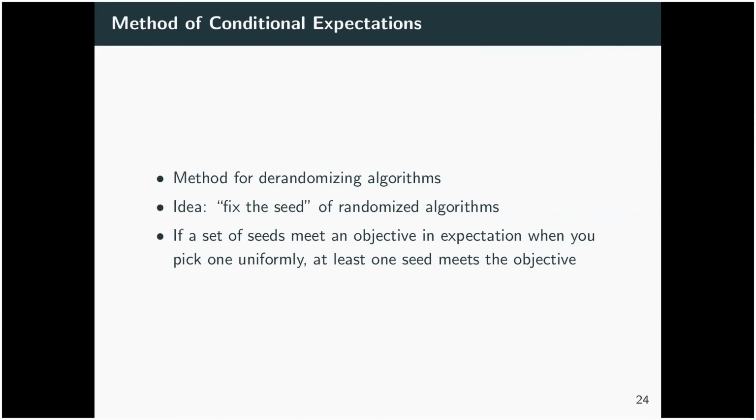So the idea here is we're going to start off with a set of random seeds, and we're going to continuously refine this set such that the expectation relative to some objective function stays the same or gets better. And eventually, when we keep refining this down, we'll end up with a seed that solves our problem.